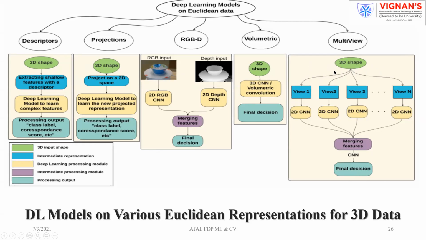Directly you can feed your image to a CNN. You can obtain the features, merge all the features, and finally get the 3D. Or, after extracting the features, you can apply the deep learning model and process the data. So there are different ways.